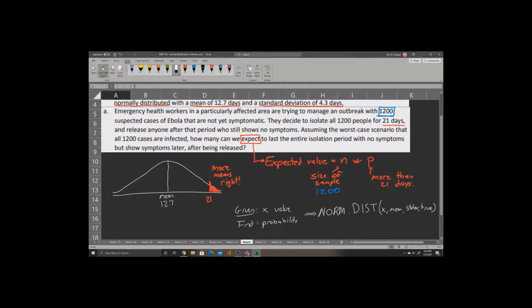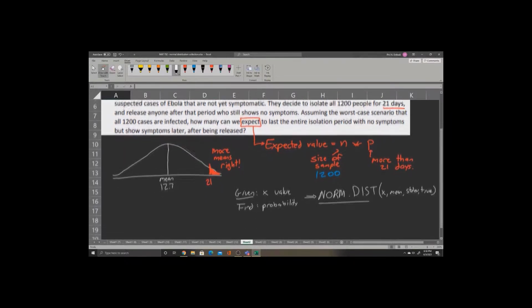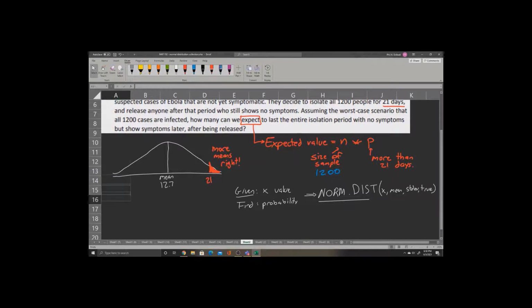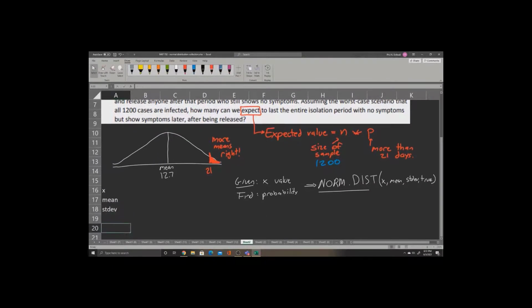Anytime you need to find a probability as your answer or part of your answer, we want to use norm dist. Let's first enter that data into Excel. We'll enter x, a mean, a standard deviation, and then based on that we'll get the probability of being less.